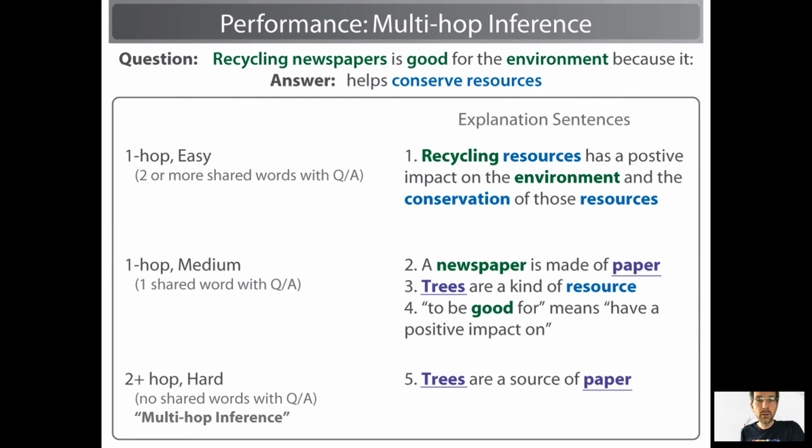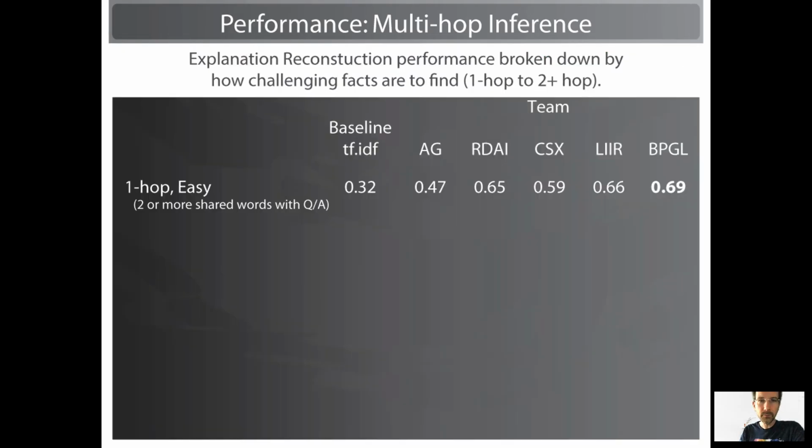For example, here the question is why does recycling newspapers conserve resources? And here you need to know that a newspaper is made out of paper and that trees are a kind of resource, but also that paper is made out of trees. But that last fact, that paper is made out of trees, is really hard to find because the word paper and the word tree don't occur anywhere in the question or answer. So you have to access that through some other means, ostensibly multi-hop reasoning if you're doing a lexical chain.